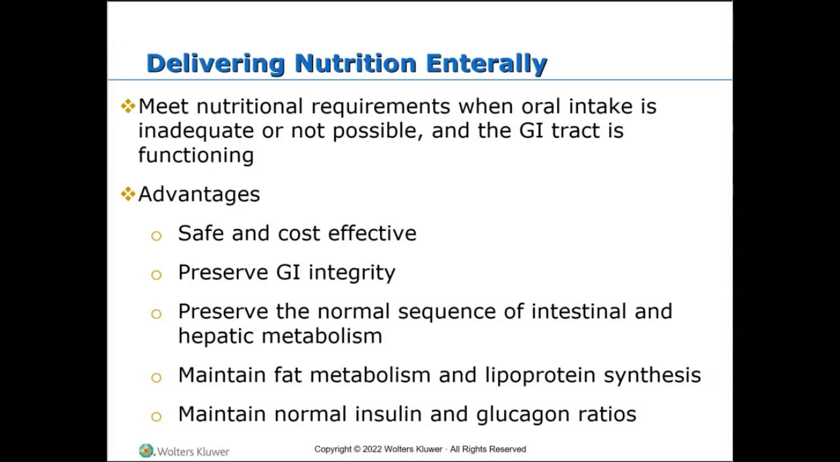So the advantages of doing this are that it is safe and cost effective. It does preserve the GI integrity, right? So we're using it because it's there. It preserves the normal intestinal and hepatic metabolism effect. It maintains fat metabolism. It also maintains lipoprotein synthesis, and it helps maintain normal insulin and glucagon ratios in the body, right?